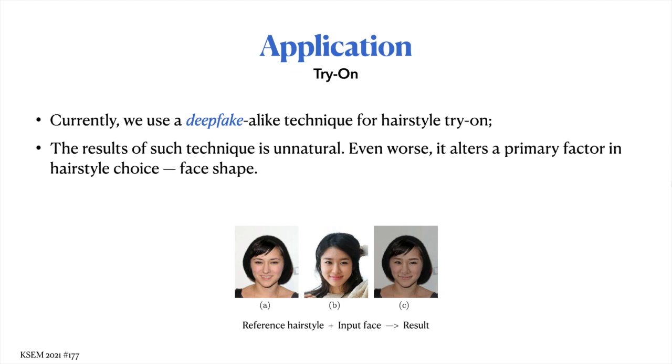For example, if a user wants to try on a certain hairstyle, she must upload a facial photograph of herself first, which gives us image B. The system will try to pick up a reference model image with the target hairstyle, which gives us image A. Now, we try to use the deepfake-alike technique to transfer the face of image B onto the face of image A, which gives us the result, image C. The result of such technique is quite unnatural, and even worse, it alters the primary factor in hairstyle choice, face shape.